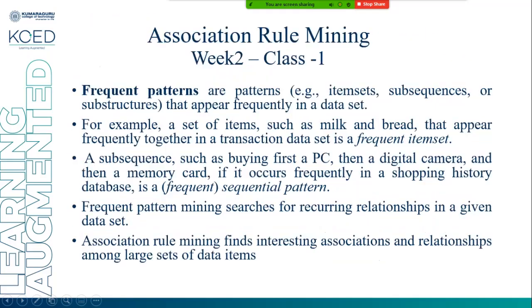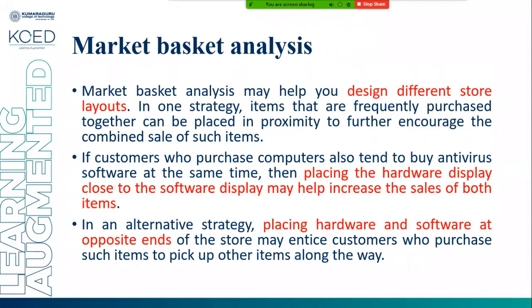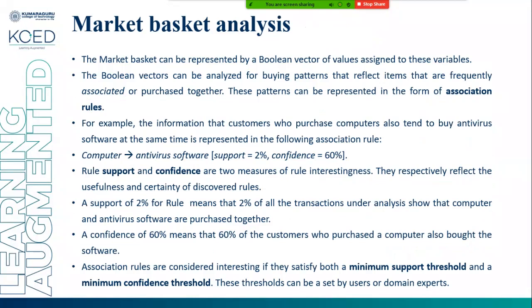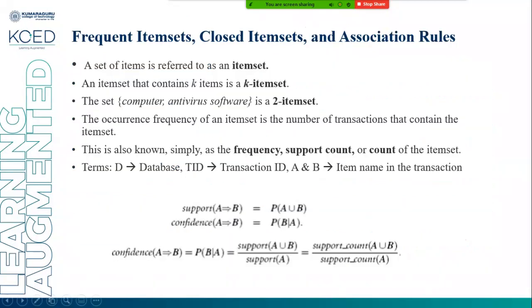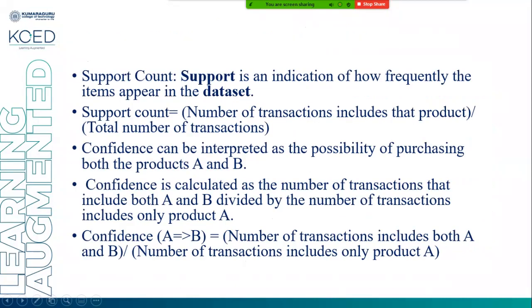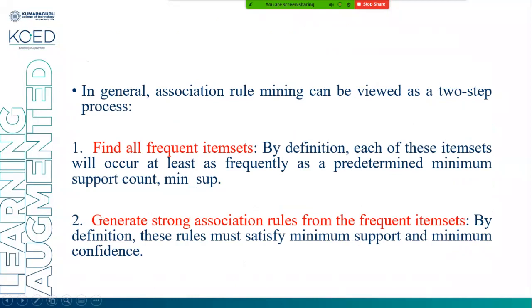So we discussed what association rule mining is. In this, we covered what a frequent pattern is, market basket analysis and its purpose, what support and confidence are, and what an item set, k-item set and 2-item set are. The formulas for confidence and support were discussed in this video lecture, as well as how association rule mining can be viewed as a two-step process. First, find the frequent item sets which satisfy the minimum support count. From the frequent item sets, we generate the association rules that satisfy the minimum support and minimum confidence. These will be discussed with problems in the forthcoming video lecture.